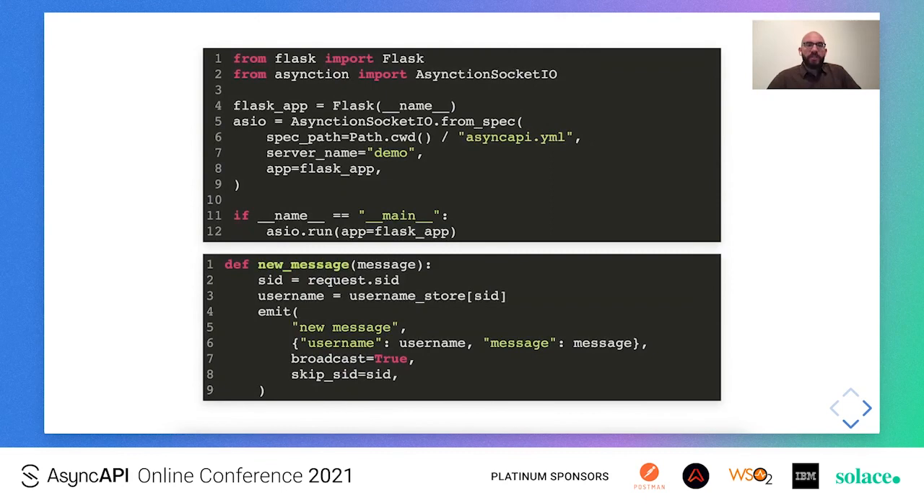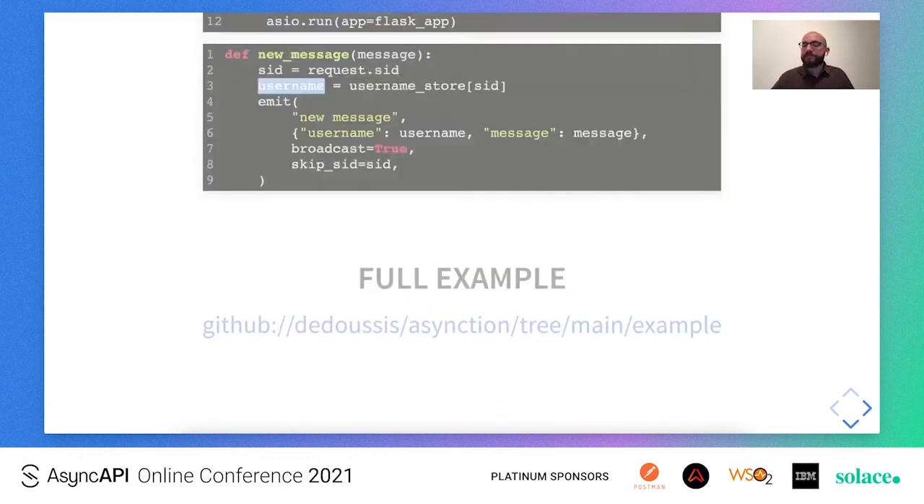So here is how it looks on the Python side. Again, it is very simple to spin up an Asynction Socket.IO server. You only need to reference a local AsyncAPI YAML file and then run the Asynction app like you run any other Flask app. And at the bottom, you can see an example of a simple event handler that can be referenced within the AsyncAPI YAML.